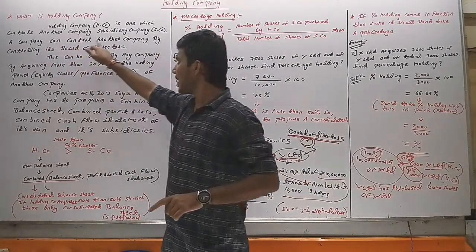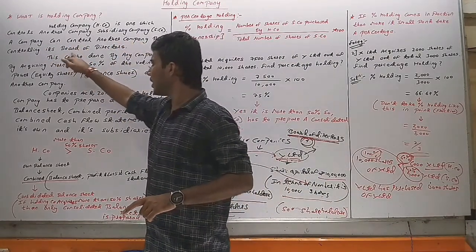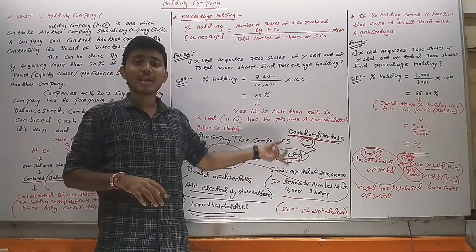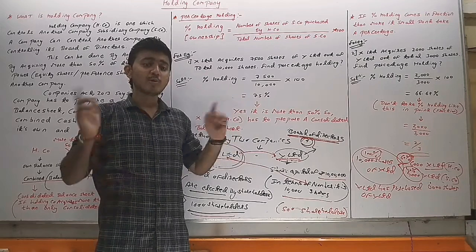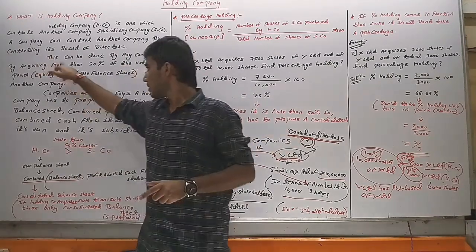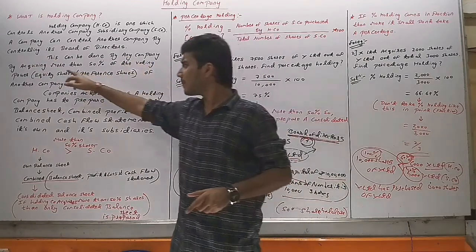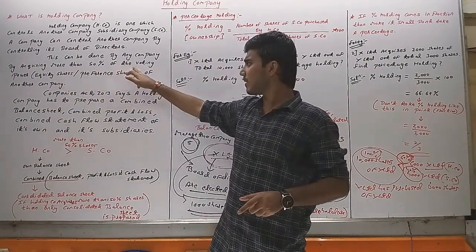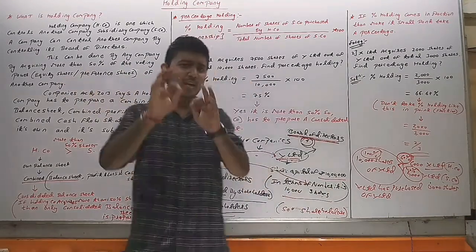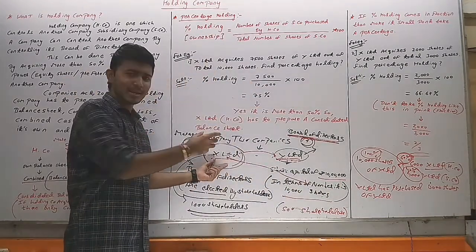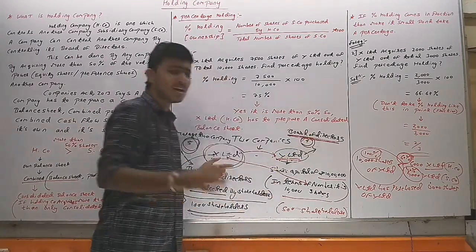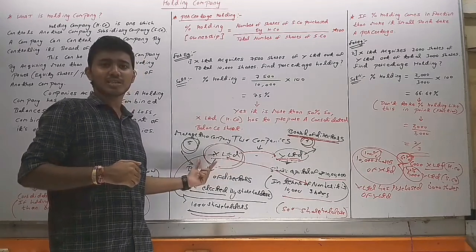Next, a company can control another company by controlling its board of directors. How can one company control another company? By controlling their board of directors. Now the question comes, how can they control their board of directors? This can be done by any company by acquiring more than 50% of the voting power, equity shares or preference shares of another company. One company, for example X Limited, can easily control the board of directors of Y Limited by acquiring more than 50% shares.